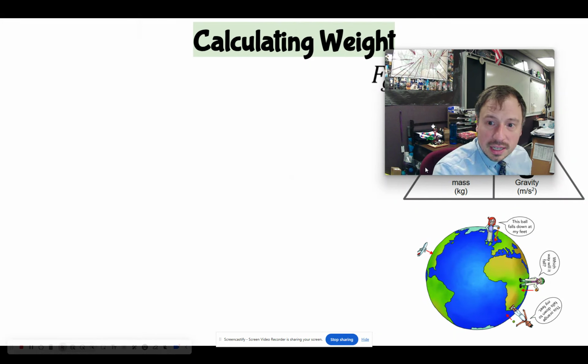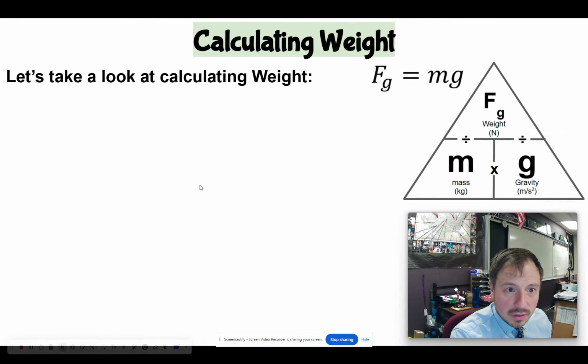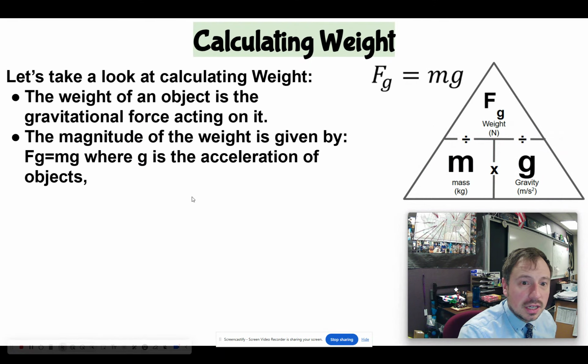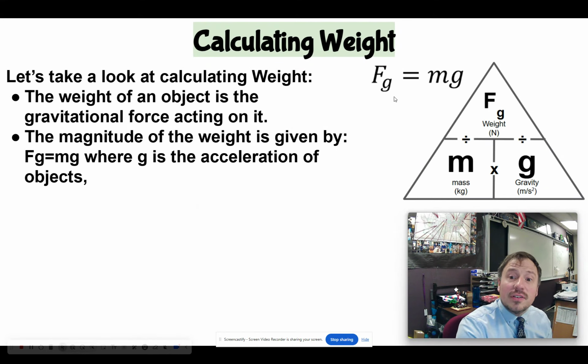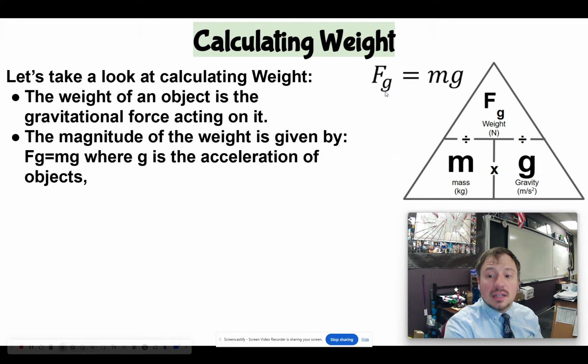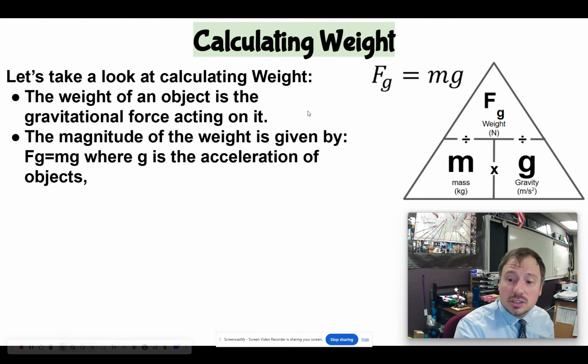So here's how you can calculate weight. The magnitude of weight, which is what we're going to be concerning ourselves with, is given by this equation: F of g, or force of gravity. Don't get confused about that. The lowercase g just tells me what type of force it is. We're going to learn about different forces, but this is what we call weight, the force of gravity. It's just like I could be solving for x or y or z.